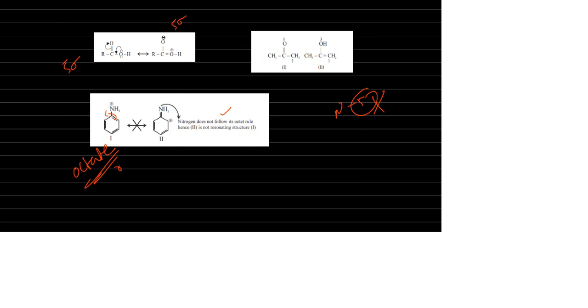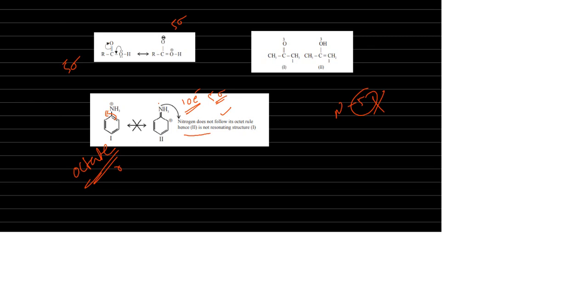Sir, positive charge is there, that's why pi electron is shifting? No. If you count the number of electrons, how many? Total 10 electrons are there. How many bonds? 5 sigma bonds, total 10 electrons. And if you take it here, nitrogen does not follow its octet rule, hence the second is not a resonating structure.